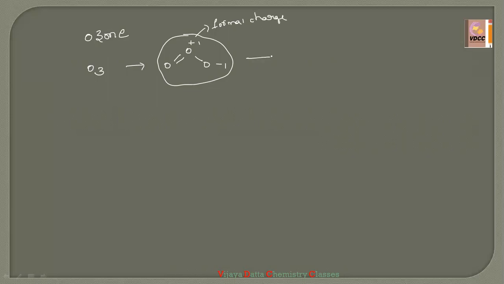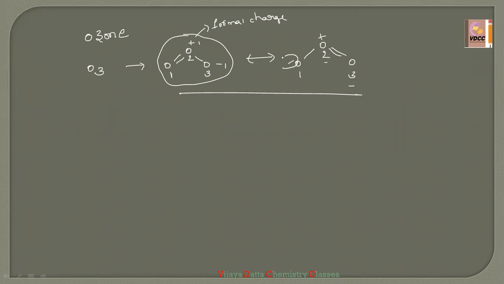If we write one more canonical structure, we can write it like this also, with oxygen plus and a double bond O. If you consider the first oxygen, second oxygen, third oxygen, the difference between these two structures is that here the double bond is present between the first and second oxygens, but here the double bond is present between the second and third oxygens.